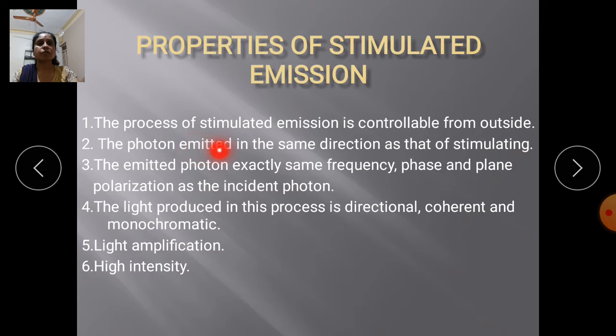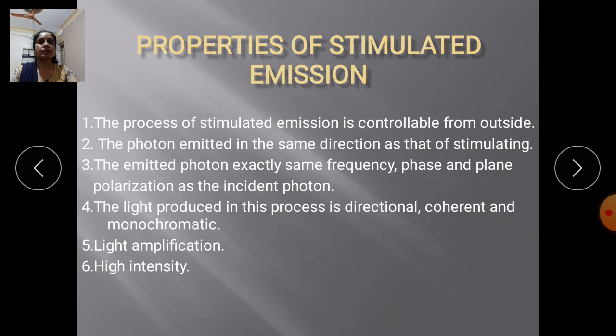The second property is that the photon is emitted in the same direction as that of the stimulating photon. In the stimulating process, one photon is generated in the form of two photons in the same direction. The third property is that the emitted photons have exactly the same frequency, phase and plane of polarization as the incident photon.